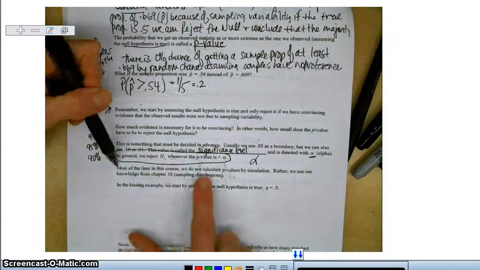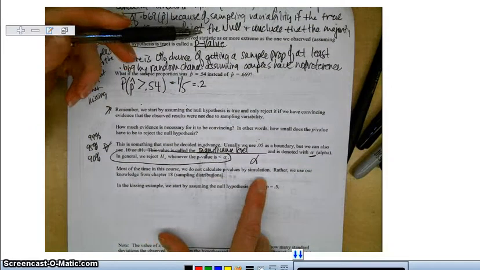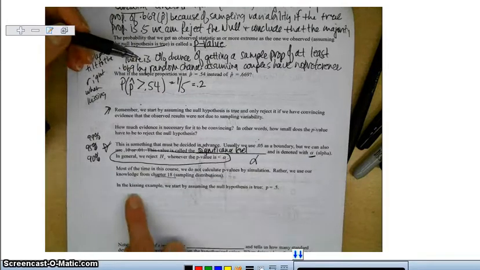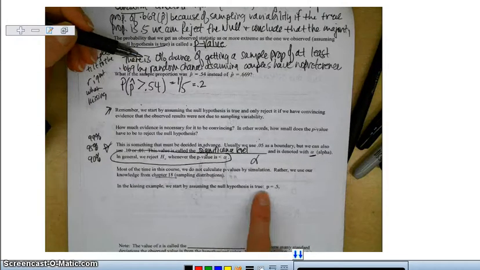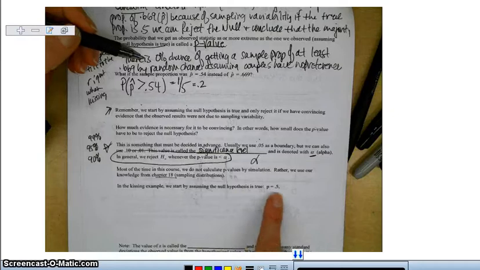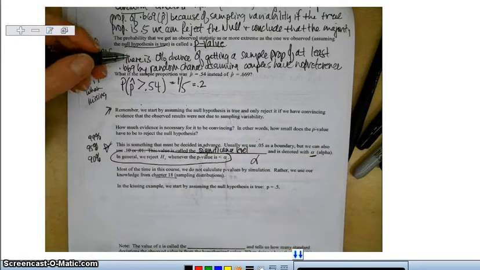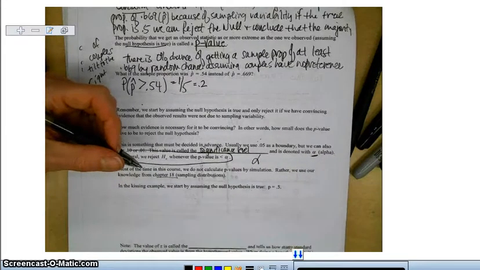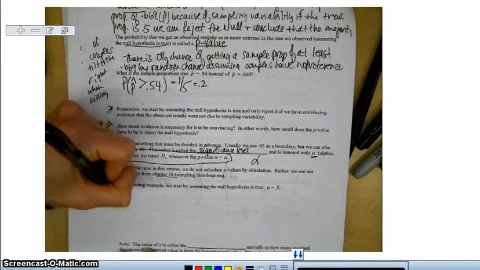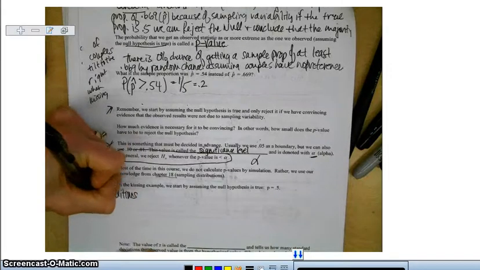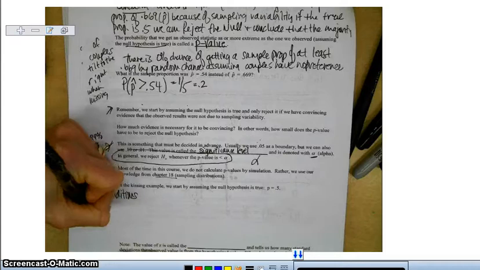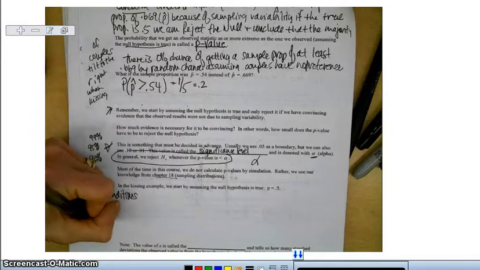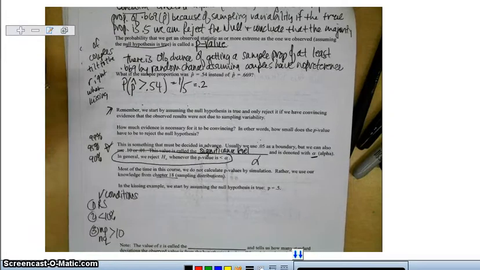Most of the time in this course, we do not calculate a p-value by simulation. We use our knowledge from chapter 18, our formulas. In the kissing example, we start by assuming the null hypothesis is true and p is 0.5. Then you're going to have some steps. You're going to tell them what you found out and what you're trying to do. You're going to check your conditions. Our conditions would be: 1, that it's a random sample; 2, that it's less than 10%, our independence condition; and 3, that n times p and n times q are both greater than 10. So that's what we check.